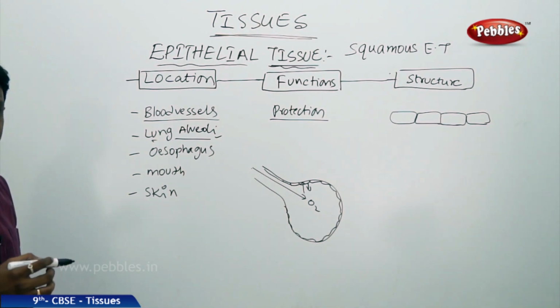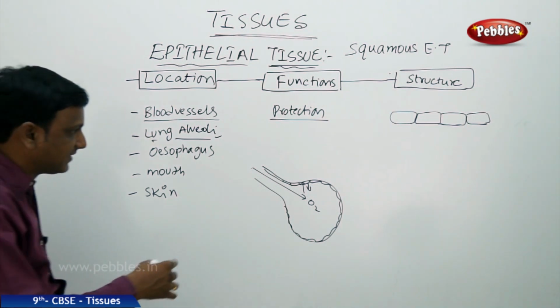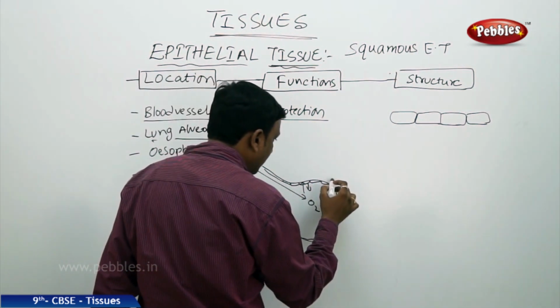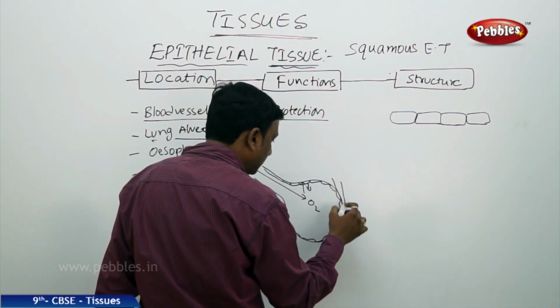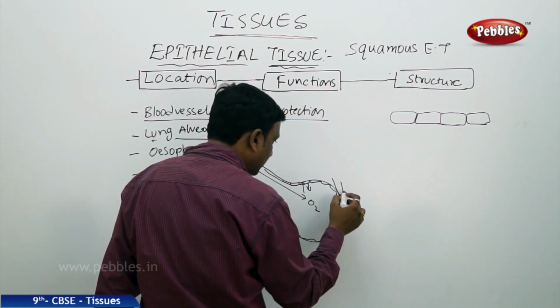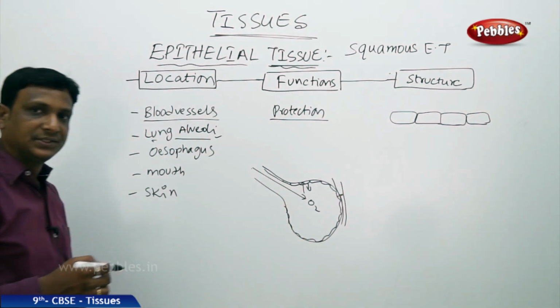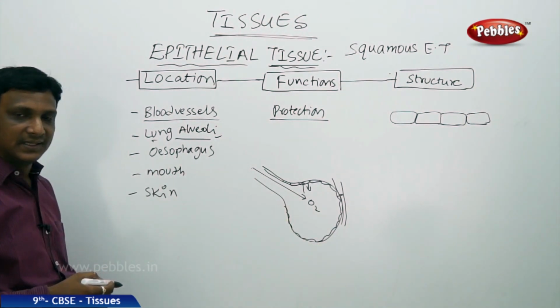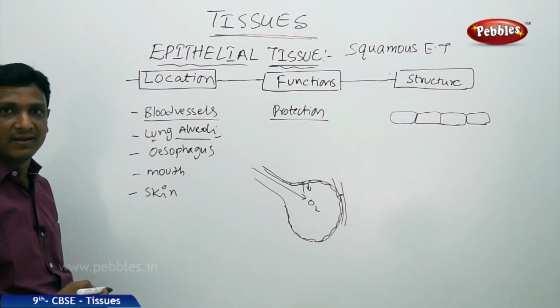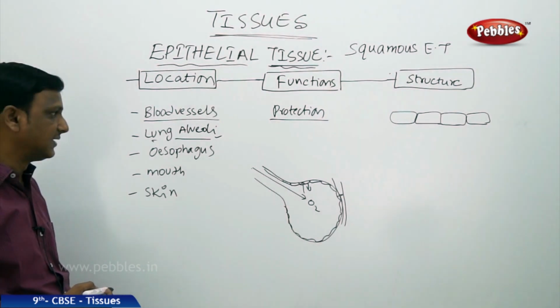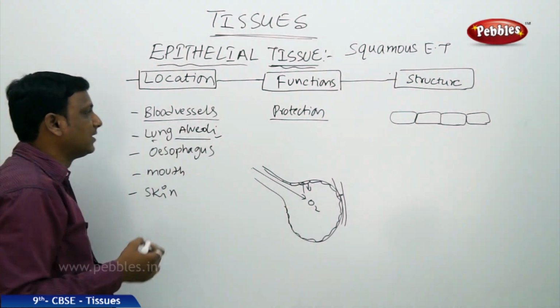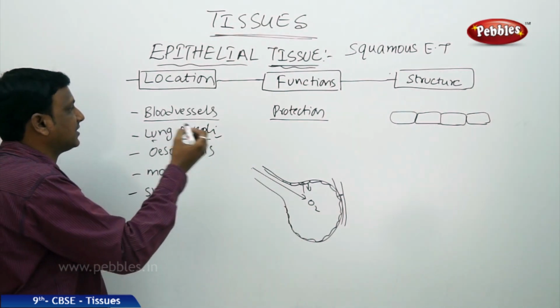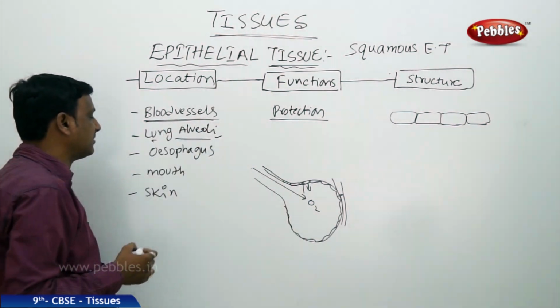So here the cells are very thin, single layered. By that, the blood vessels, whatever the blood vessels, they are in contact with this alveoli. So through these blood vessels also the exchange of gases takes place. There, the tiny capillaries and the alveoli are very thin, made up of a single layer of cells. So that is the lining of this, made up of squamous epithelium.